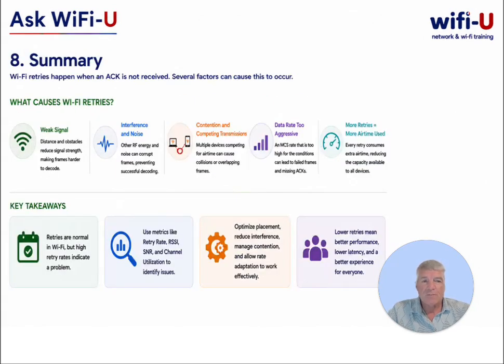So let's summarize. Wi-Fi retries occur when a sender does not receive the acknowledgement as expected from transmitting a frame. A weak signal can make that frame difficult to decode. Interference and noise can reduce signal quality, and high contention or competing transmissions can cause frames to be lost or corrupted.